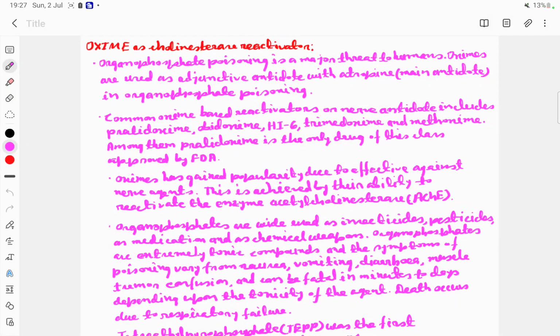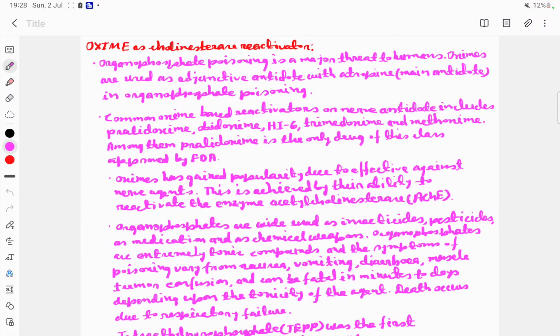Today I'll discuss OXIME as cholinesterase reactivator. Organophosphate poisoning is a major threat to humans. OXIMEs are used as adjunctive antidote with atropine, the main antidote in organophosphate poisoning. These OXIMEs are basically used for decreasing the skeletal muscular symptoms.